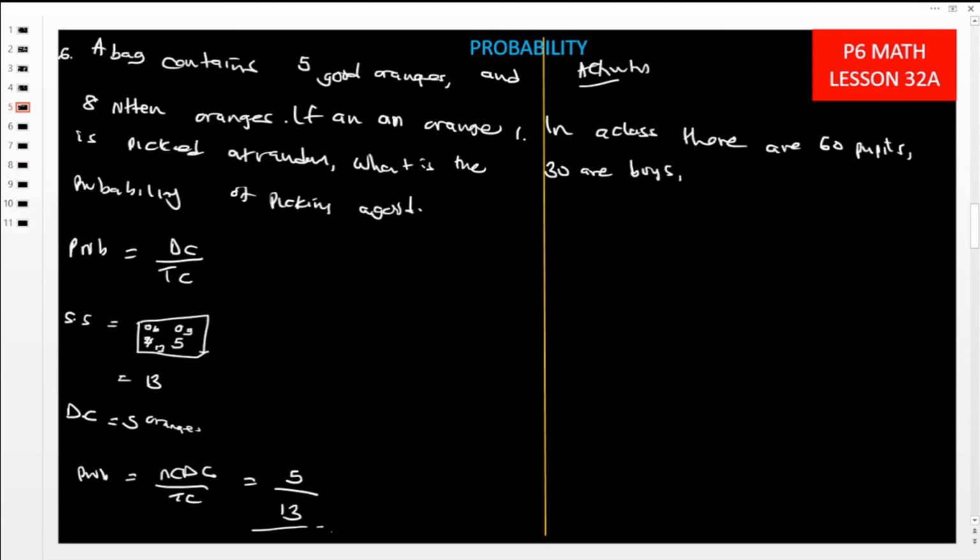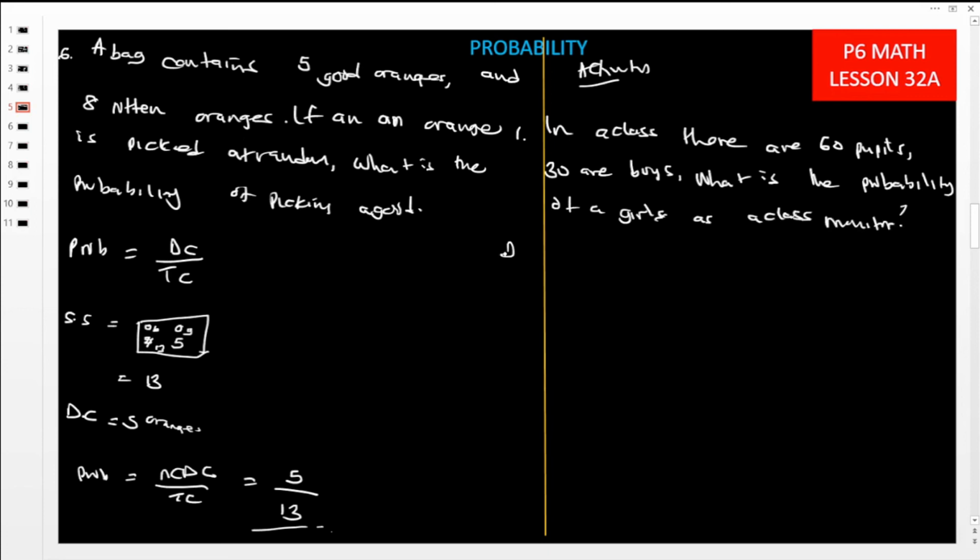What is the probability of choosing a girl as a class monitor?